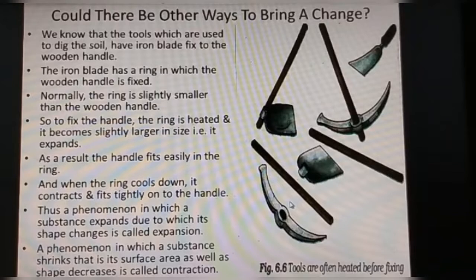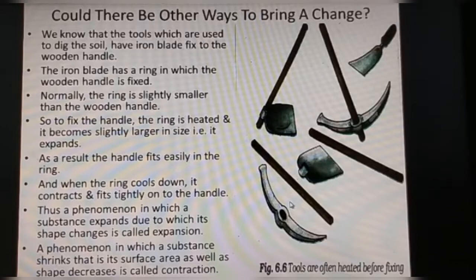Heat the ring. When you heat the ring, it becomes slightly larger in size. That means it expands, and thus the handle can be fitted easily in the ring. Then allow the ring to cool down. When it cools down, it contracts, and thus the handle fits tightly, or the ring fits tightly onto the handle.